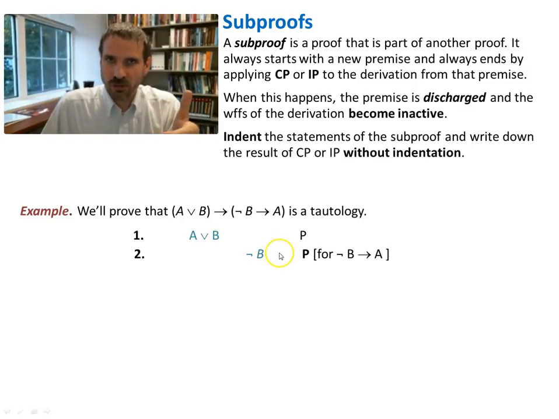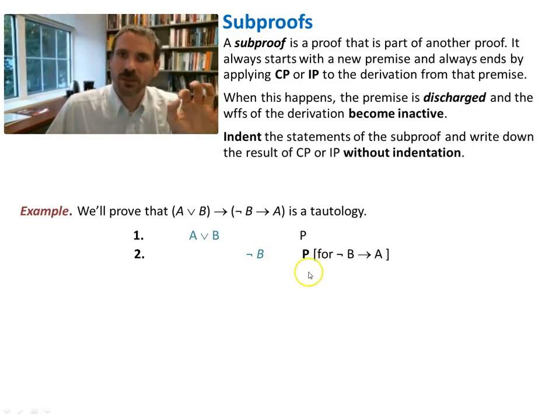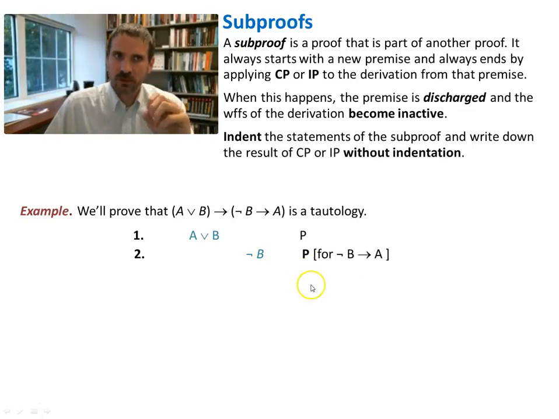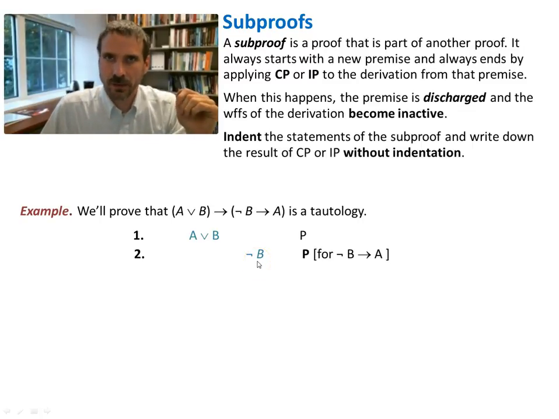We don't have words to that effect in our formal logic. So instead we rely on indentation. We have to indent the subproofs. And then we introduce a new premise. And in parentheses here, we put that it is for this particular implication. This is not a premise for the entire proof. This is a premise for a particular subproof. This is, suppose that not B is true. Let's see what that gives us.